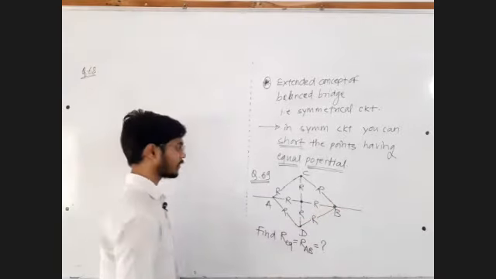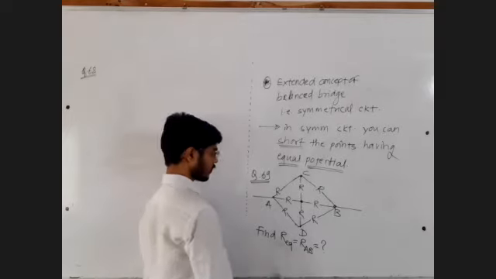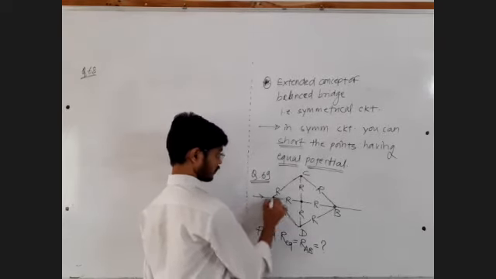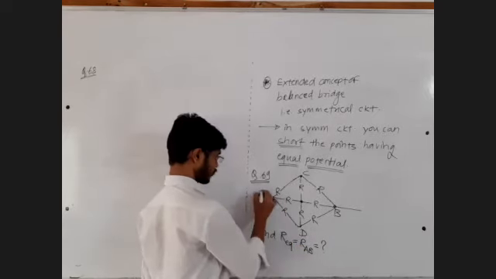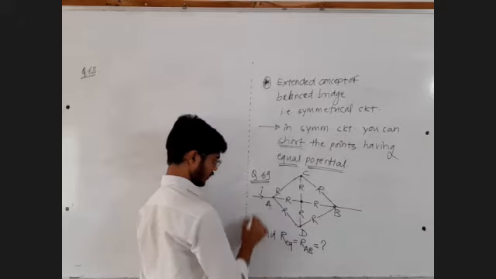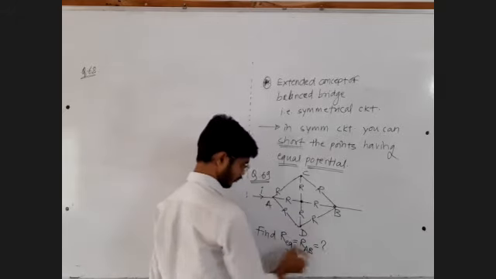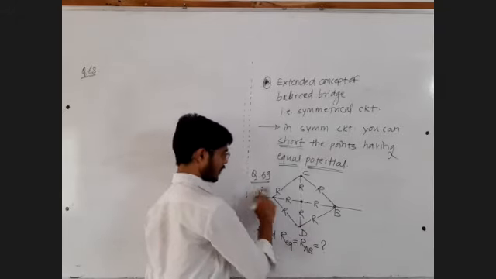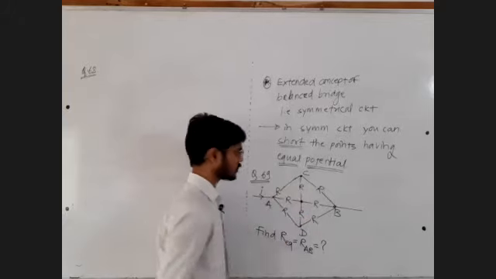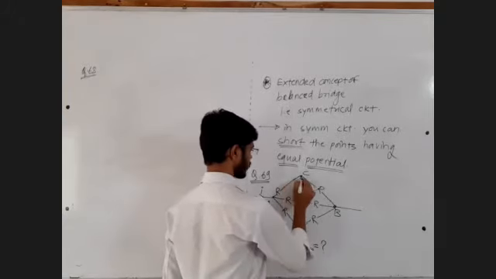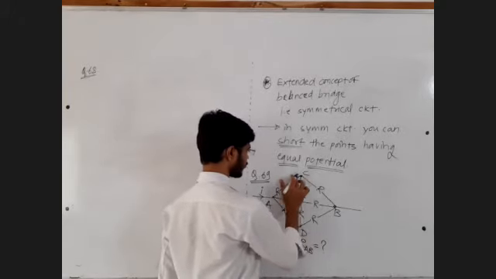That kind of lengthy method you can do, and once you find out the three unknowns and the value of I, you can assume the potential difference to be equal to V. Then V upon I will give you R equivalent, but that's a very tedious process, and we are not going to focus on that method.